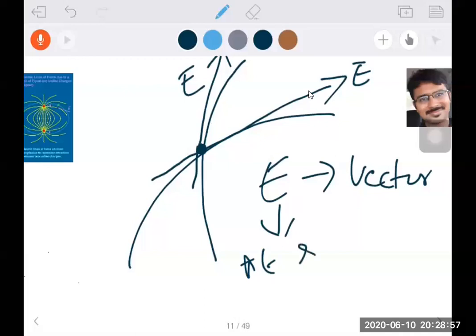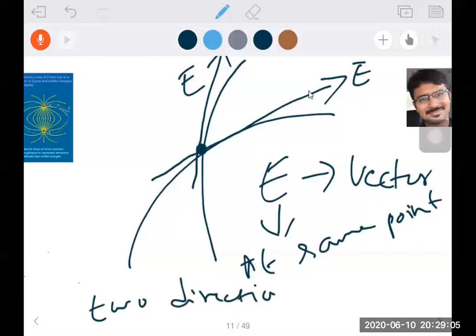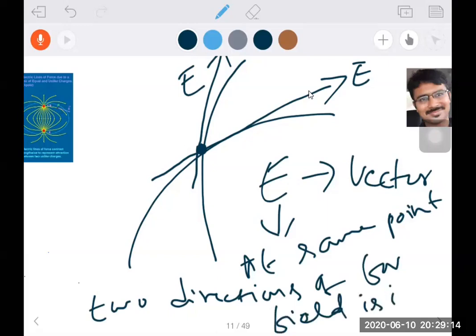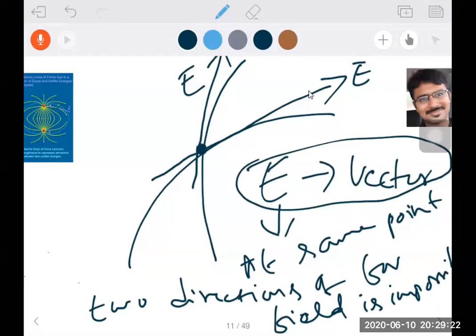Two directions at the same point is not possible, it is impossible. Why is it impossible? Because electric field is what type of quantity? It is a vector quantity. A vector quantity can't have two directions for the same point.